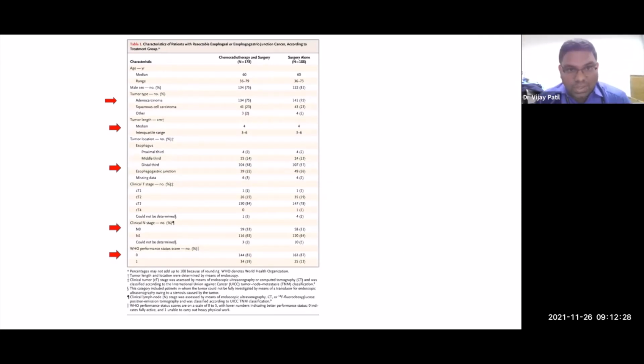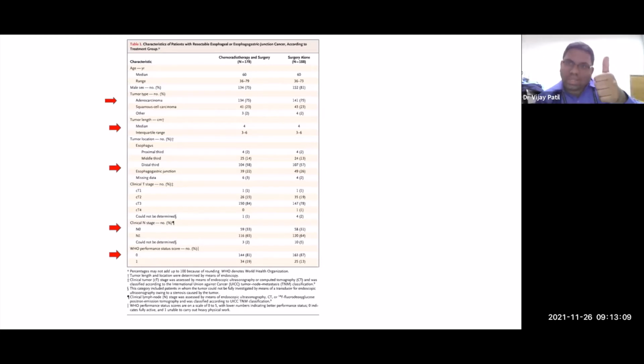There is a subset of squamous. Median size is 4 centimeters, and the maximum, with the interquartile range, is 6. So 75% of the patients are below 6, and that has implications. If you look at this, quite a few patients are N0, that's 35%. Most of the patients are maximum up to T3, and there's no PS2 here. As I told you, all our studies have 40-50% PS2 patients. These are excluded.